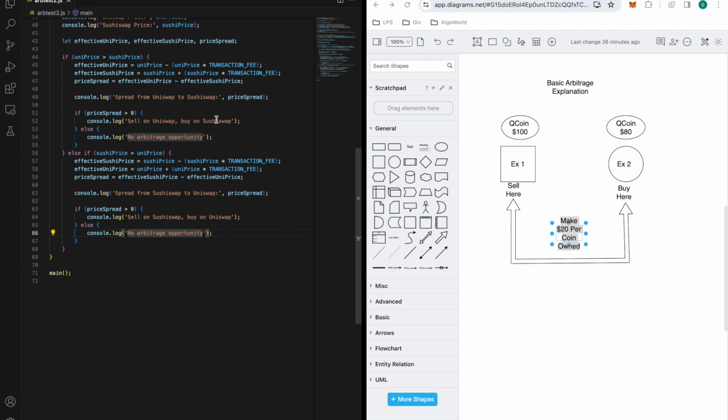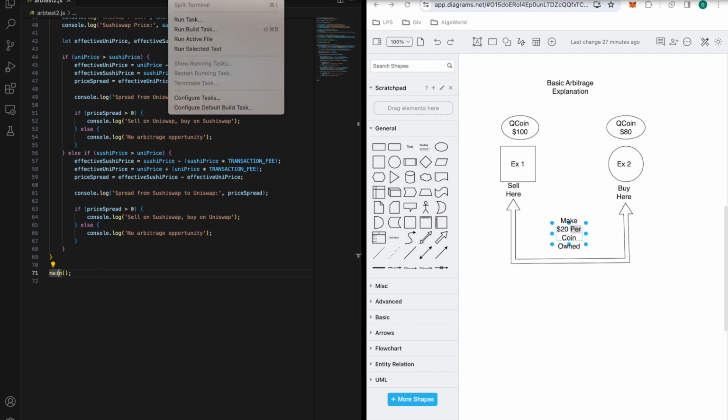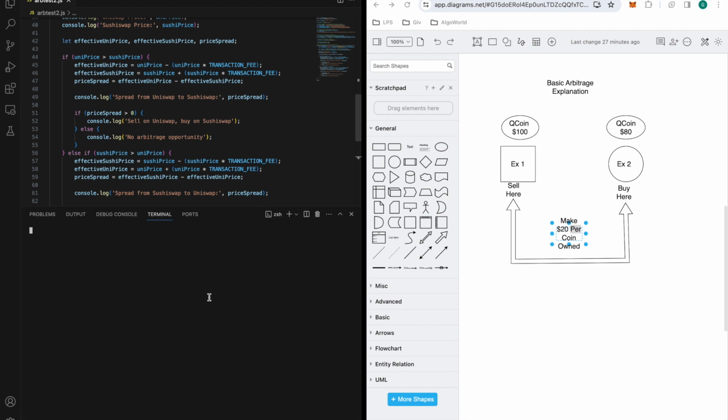So this is basically checking to see which platform to which platform is going to have a spread greater than 0, which is going to be similar to the example here, and where it's going to be a way in which we can take advantage. All right. And lastly, we just call the main function down here. Let's open up our terminal. And now let's run the program.